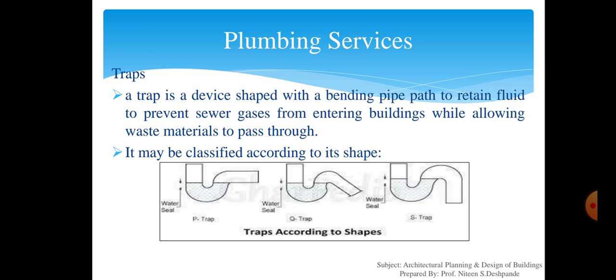Then Q trap, the trap which has a shape of letter Q is known as a Q trap, and the legs of this trap meet at an angle other than the right angle. And the third one is the S trap. The trap which has the shape of letter S is known as an S trap, and the legs of the trap are parallel.